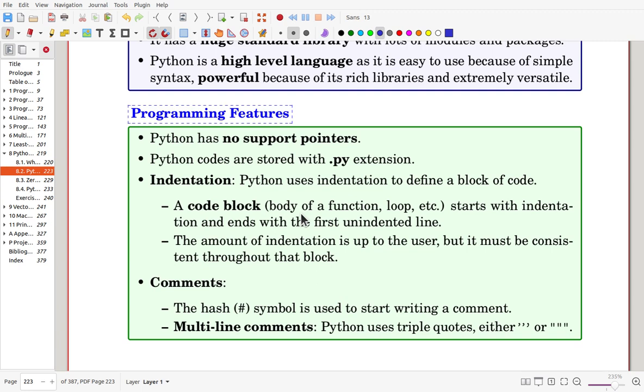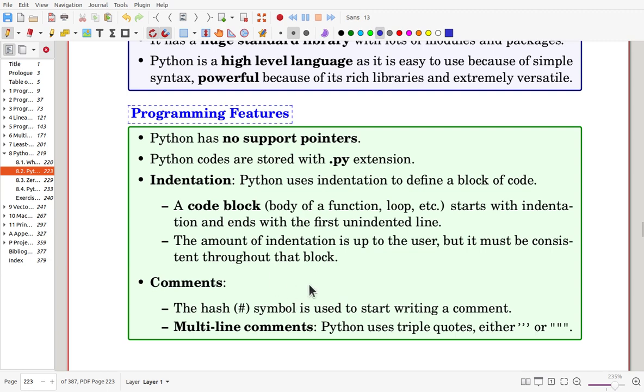But in Python, if you make a mistake in indentation, then it's not working. So I like it. A code block starts with indentation and ends with the first unindented line. The amount of indentation is up to the user, but it must be consistent throughout the block.